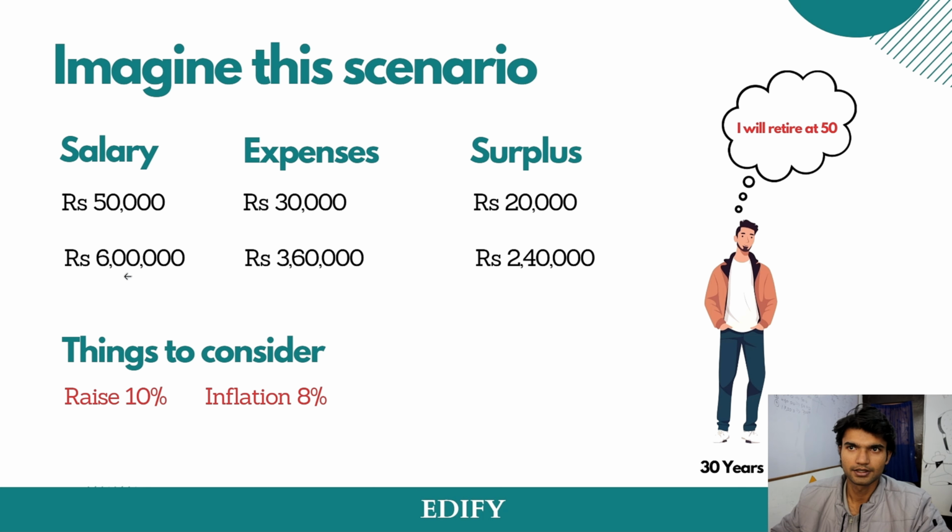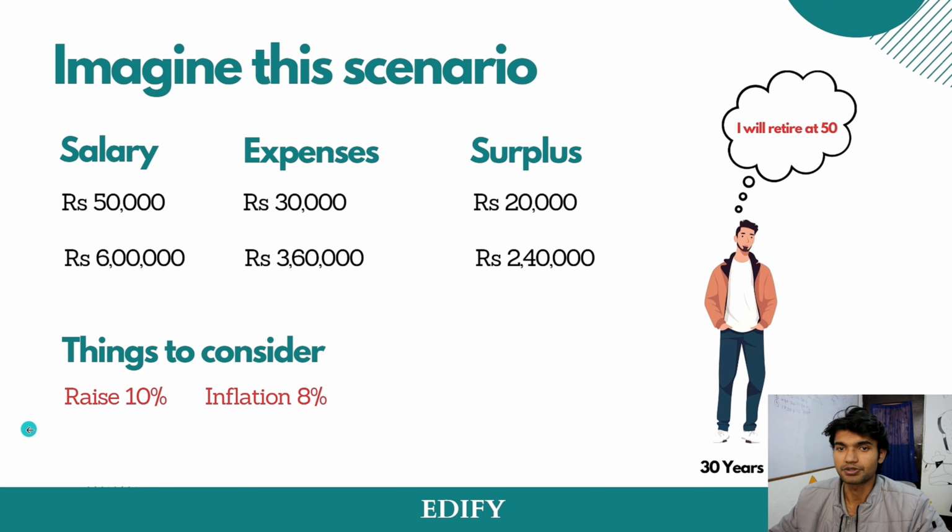Expenses means every month this amount of money is deducted from him. Maybe his wants, maybe the expenses that he is carrying out for his daily necessities, needs, wants, anything, which annually makes up to 3,60,000. Now, surplus. This is the cash retained in hand. Surplus means this is the amount remaining in his hand, which is 20,000 per month, which annually makes up to 2,40,000.